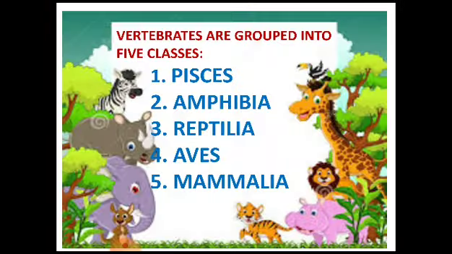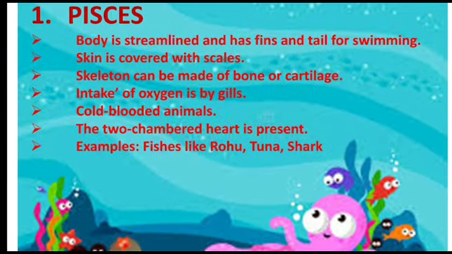Now the vertebrates are grouped into 5 classes. See, first was the kingdom, under kingdom comes the phylum, and under phylum comes the class. So this is the hierarchy. What are the different 5 classes? The Pisces, Amphibia, Reptilia, Aves and Mammalia. Now let's go into detail about these classes.